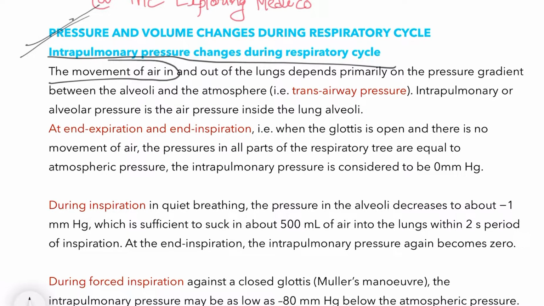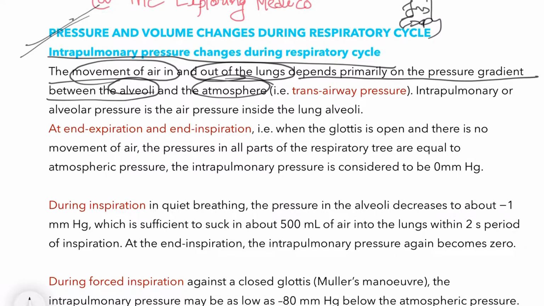The movement of air in and out of the lungs, that is inspiration and expiration both, depends primarily on the pressure gradient between the alveoli and atmosphere, that is trans airway pressure. Why? Because movement of air depends upon alveoli as well as atmosphere, because both levels should not be the same. If the intrapulmonary pressure at the alveoli level is lower than the atmospheric pressure, air will enter. When the intrapulmonary pressure is higher than the atmospheric pressure, air will be released. So both have a sequential combination mechanism, that is trans airway pressure.